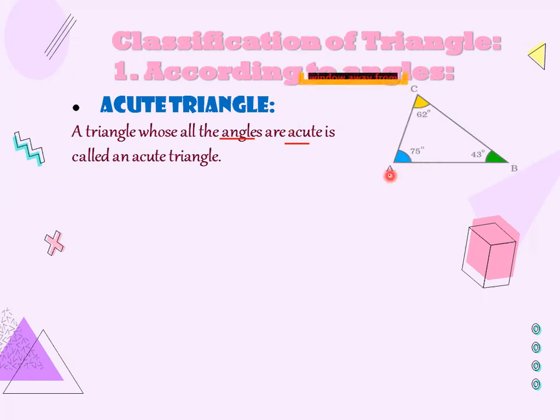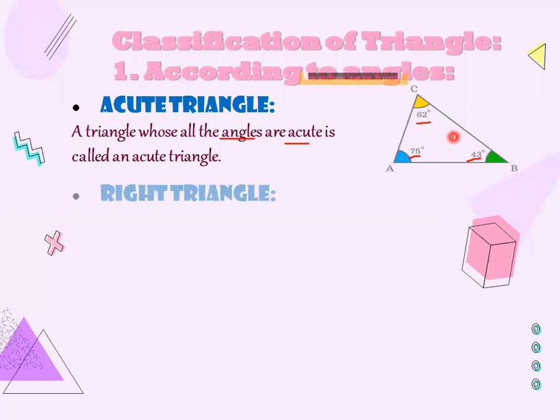The measurement of angle A is 75 degrees, that is less than 90 degrees. The measurement of angle B is 43 degrees, that is less than 90 degrees, and the measurement of angle C is 62 degrees, and it is again less than 90 degrees. So any triangle whose all the angles, not one or two, all the angles are acute, you will say that this is an acute triangle.